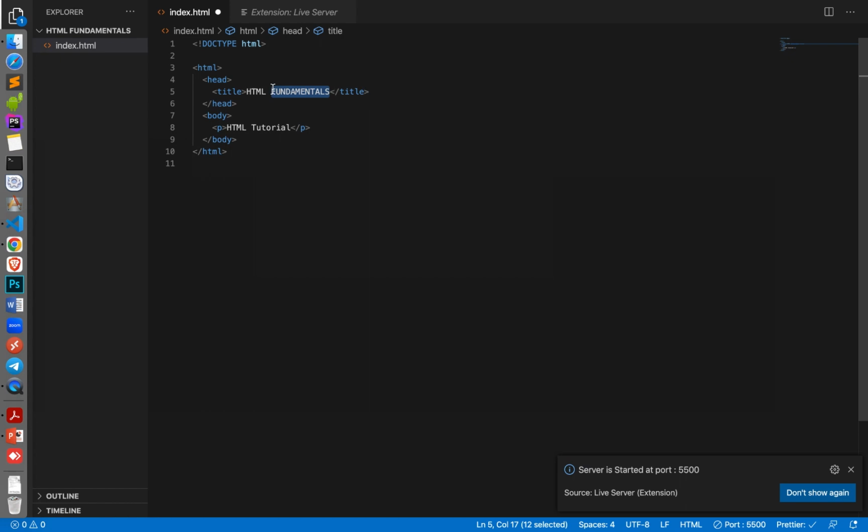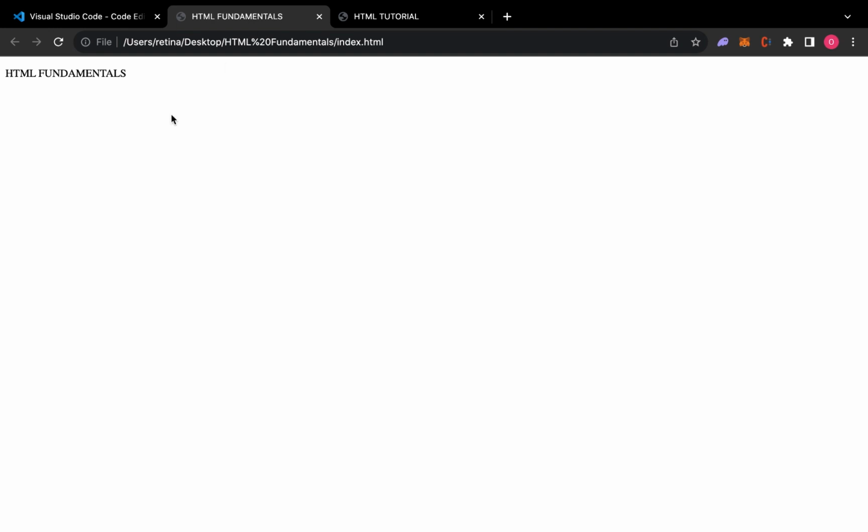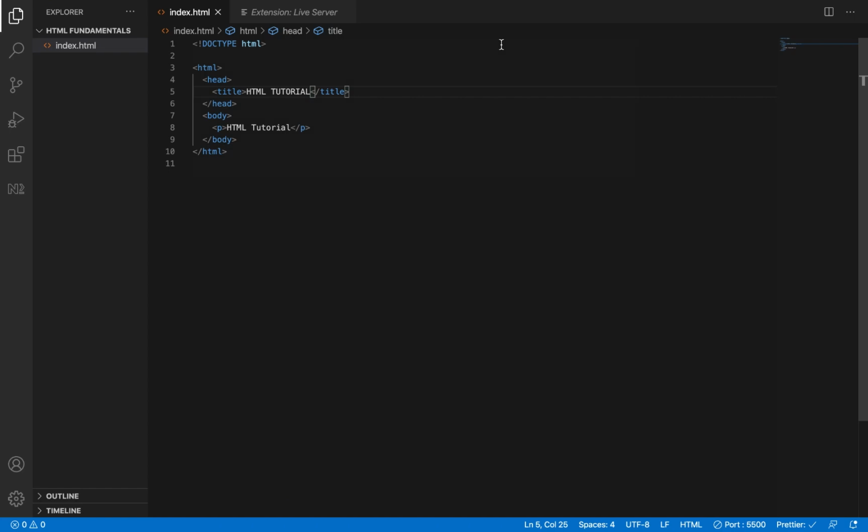Control S. Once we save, this one has reflected already, but this one is yet to reflect, except I click on reload. So that's the difference between using the live server and using your normal web browser.